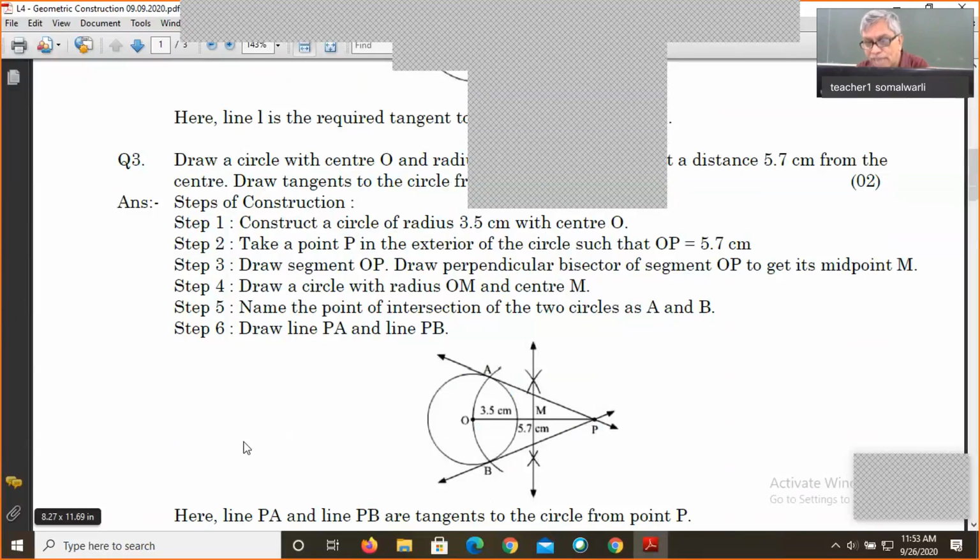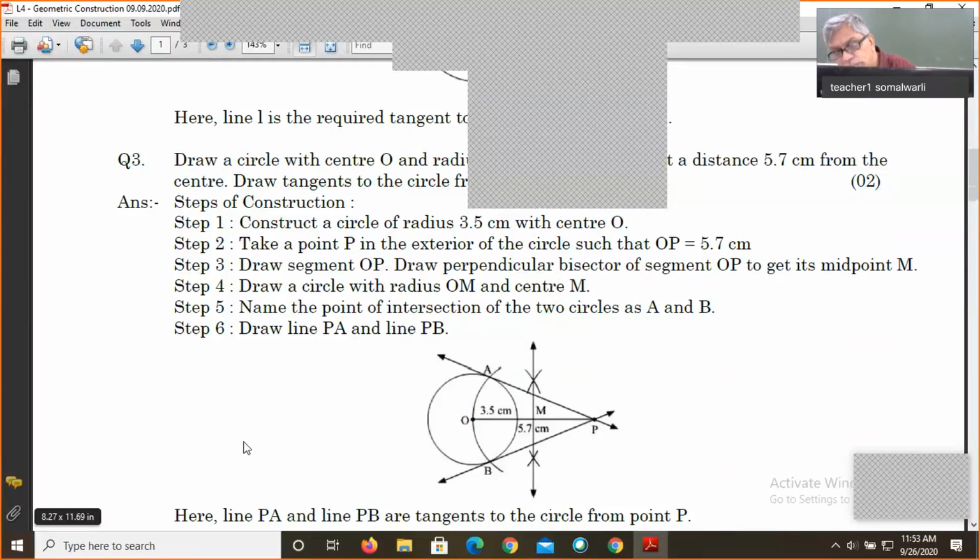Now, OP being a diameter, on the big circle there is a point A.